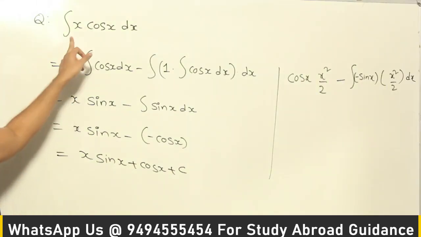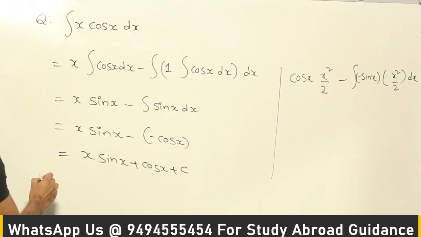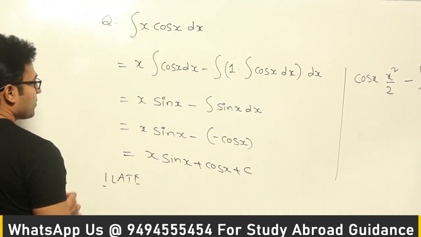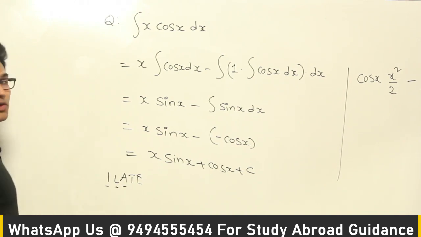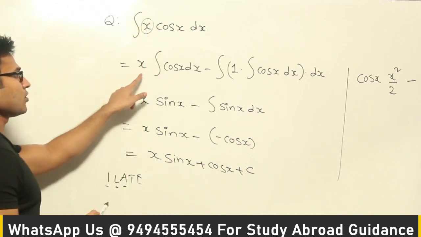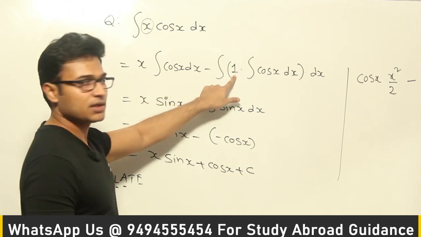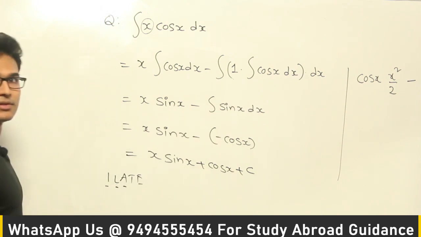Now let's see this question, integral x into cos x dx. So here which one should you pick up as f of x and which one should you pick up as g of x? So you can use this rule, I let. Now there is no inverse trigonometric function, there is no logarithmic, but there is algebraic. Therefore you are going to take algebraic as f of x, which means this one is going to be f of x. Therefore f of x into integral g of x dx minus f dash of x. F dash of x here happens to be 1 into integral g of x dx whole dx.